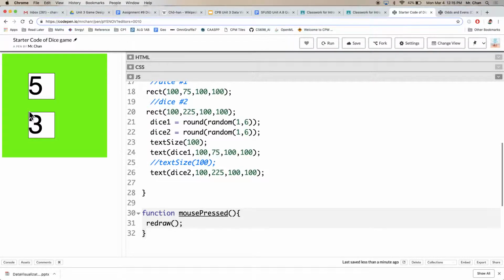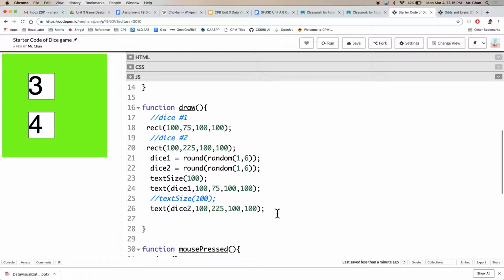Okay, so we have back our random numbers. The last part we'll add, and the final part is, okay, now we got to check if things are odd or even. So for now, let's just check, make it simpler. Check to see if dice roll is even, let's say. So that looks like an if statement. We have the numbers, dice 1 and dice 2.